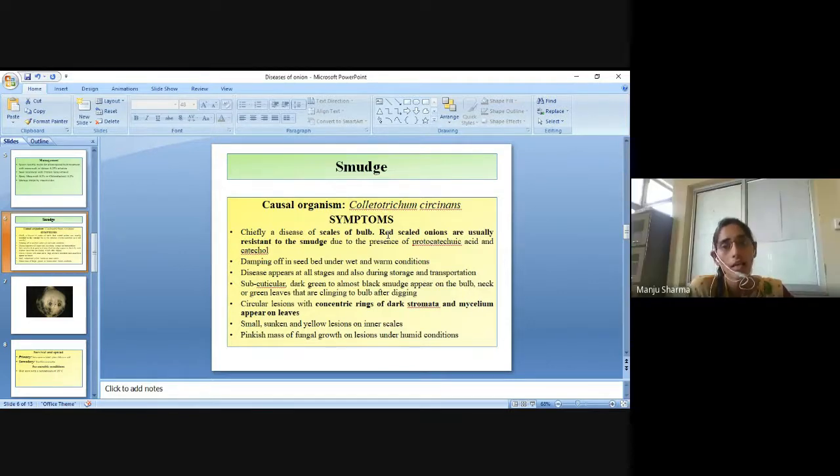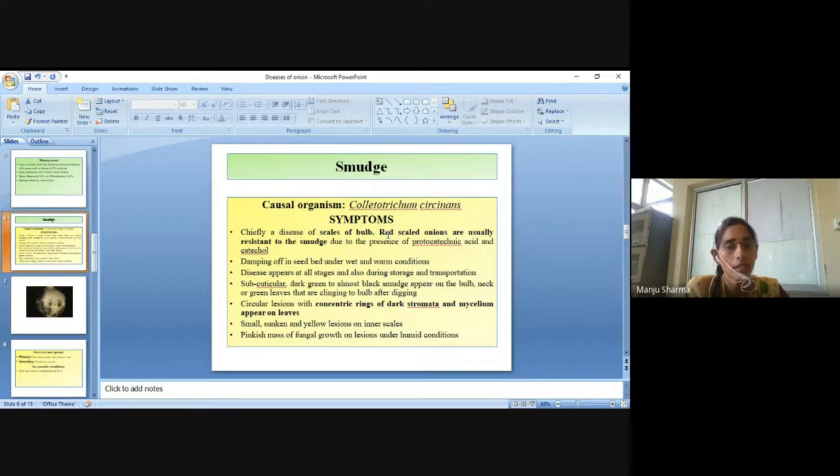Red scale onions are usually resistant to the smudge due to the presence of protocatechuic acid and catechol. Damping off in seed bed under wet and warm conditions. Disease appears at all stages and also during storage and transportation.